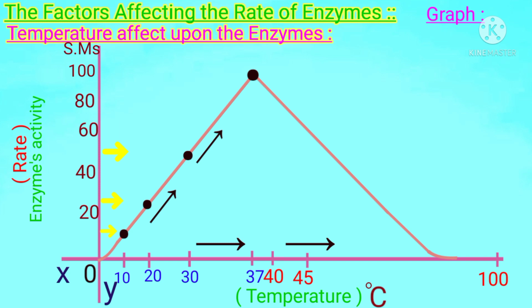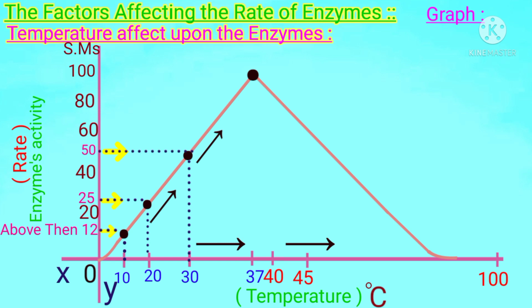specific temperature points, the activity of a specific enzyme. Students, now see and consider that at 10 degrees centigrade, which is the initial temperature, the rate of the enzyme is above 12 substrate molecules. If we increase the temperature by 10 degrees centigrade more, then at 20 degrees centigrade the rate has become double, namely 25 substrate molecules. Similarly, if we increase by 10 degrees centigrade more, then at 30 degrees centigrade the rate has become double again, about 50 substrate molecules.